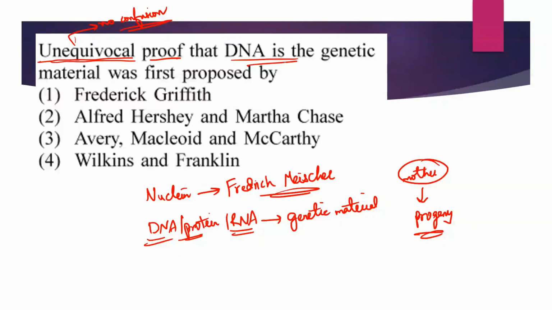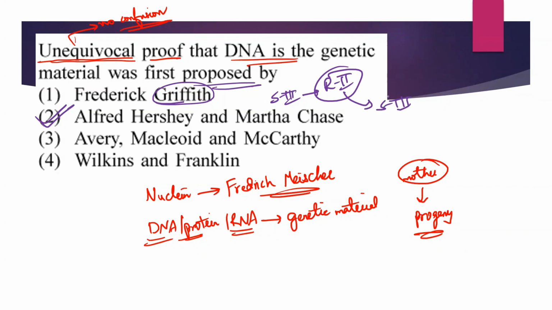Unequivocal proof that DNA is the genetic material was first proposed by Alfred Hershey and Martha Chase. Griffith conducted the experiment, but he didn't tell which is the genetic material. He just said that there is some material which is getting transferred from the heat killed S3 strain into the R2 strain, converting the R2 strain into S3 strain. And Avery, McLeod and McCarty conducted an experiment and showed that DNA is the genetic material, but scientists did not completely accept it. Later, Hershey and Chase did an experiment to unequivocally prove